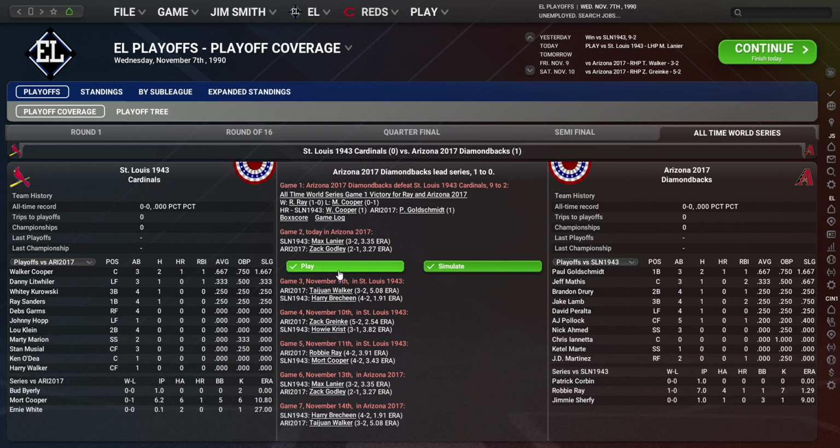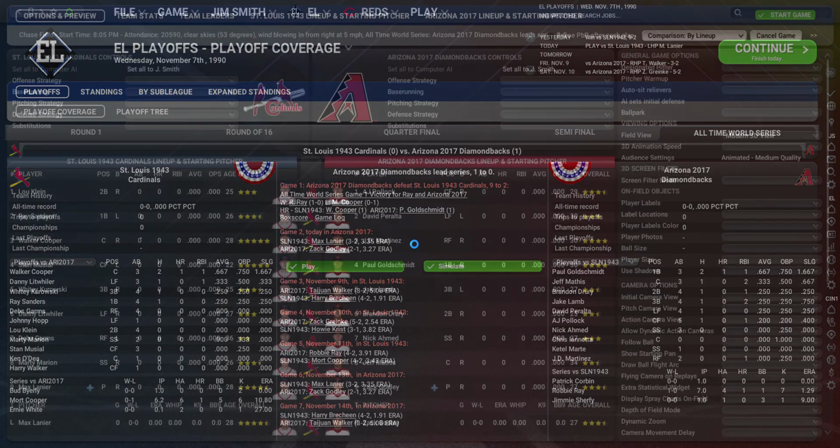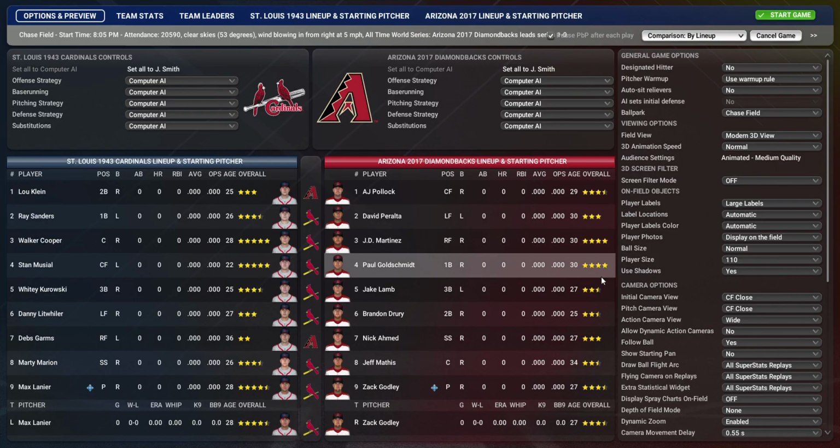The Cardinals look to either gain home field advantage by winning and evening up the series, which would be a massive win for them, or the Diamondbacks can take a 2-0 series lead, which would be, I'm not going to say it's going to end the series because we do go back to St. Louis and they're going to have 3 straight there, but it is a massive advantage for the 2017 Diamondbacks to get this series win.